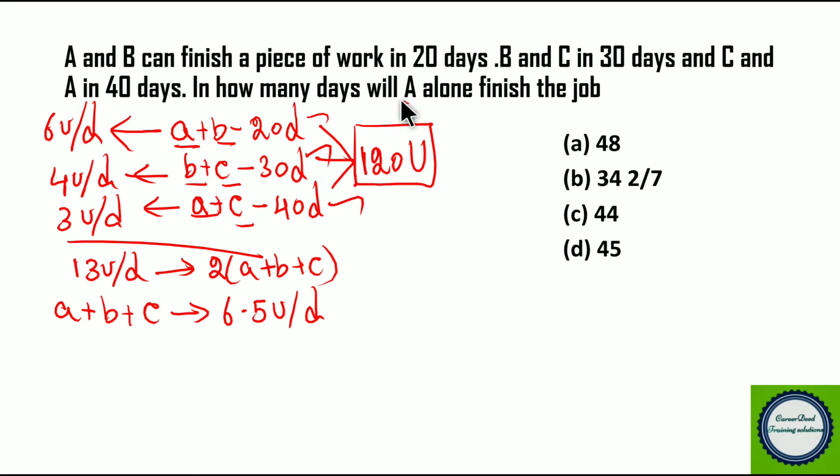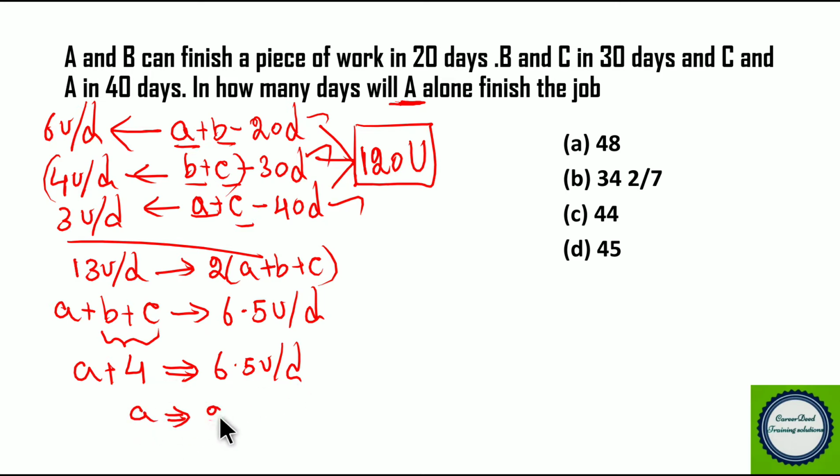Now we have to find in how many days A alone can complete the whole job, right? So for that we have to find the one day efficiency of A. For that we have to substitute the value of B and C, right? So the one day efficiency of B and C together is 4 units per day. So A plus 4 is equal to 6.5 units per day. So the one day efficiency of A will be 6.5 minus 4, 2.5 units per day.